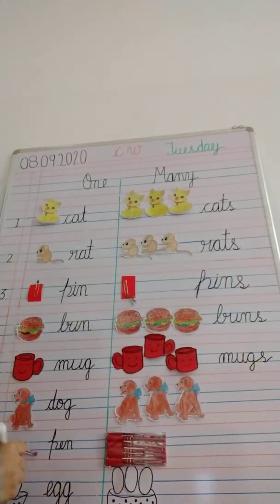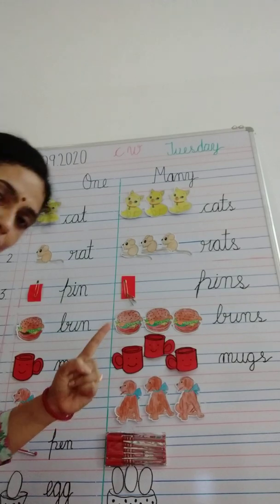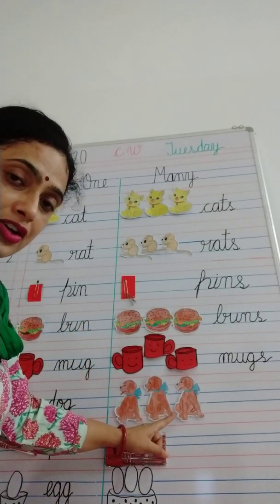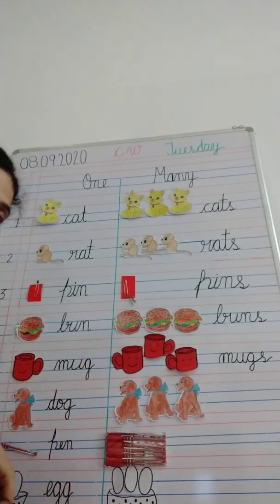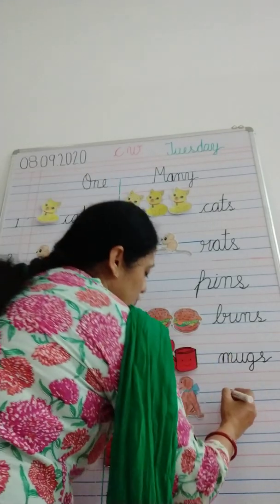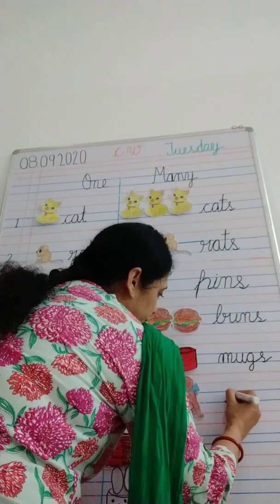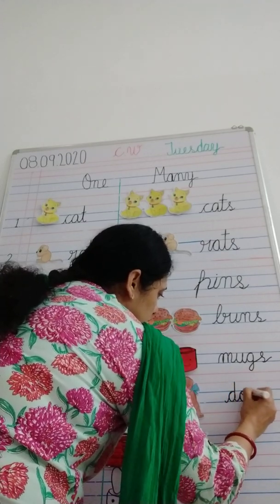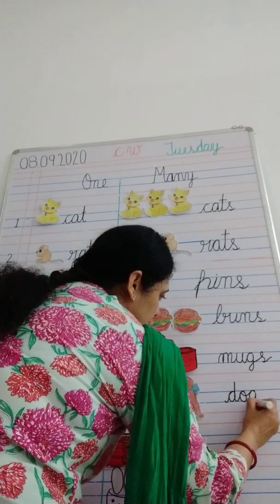Now tell me, how many dogs are there? Only one dog. But here we have more than one dog. So which letter will come at the end? S. So we'll write D, O, G, and s.